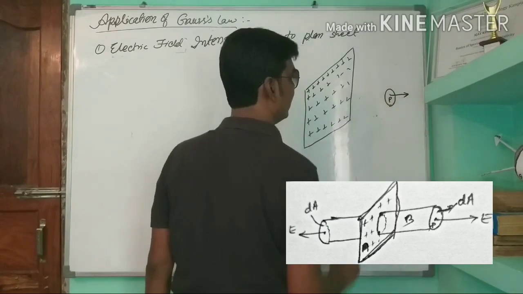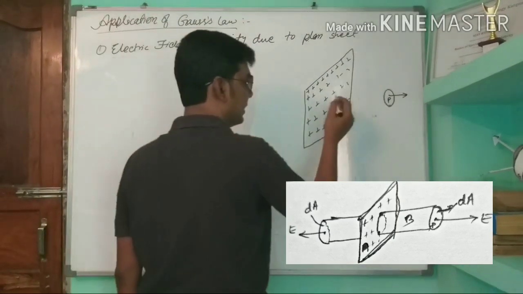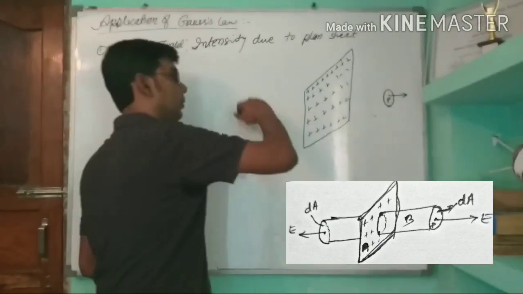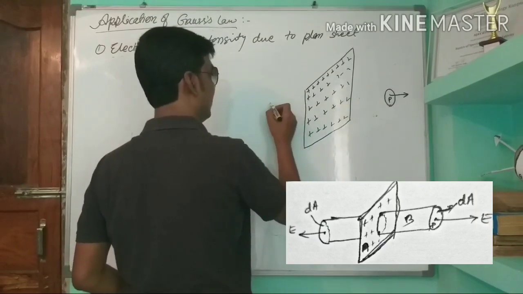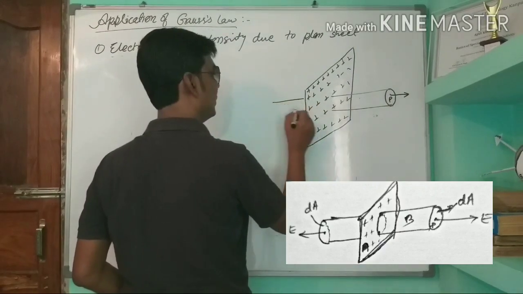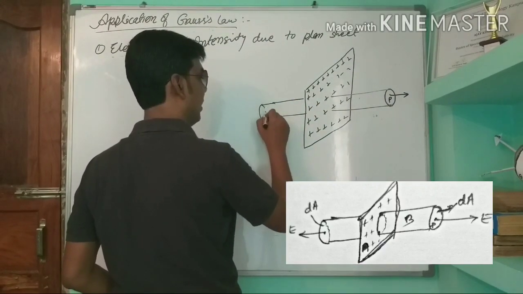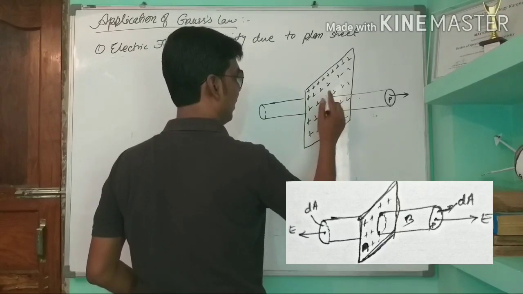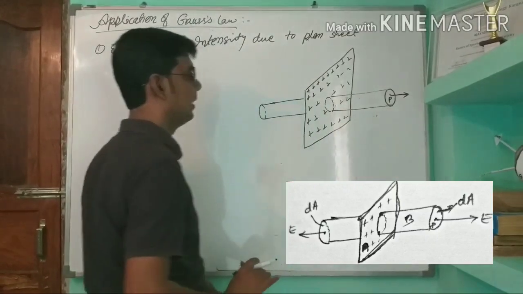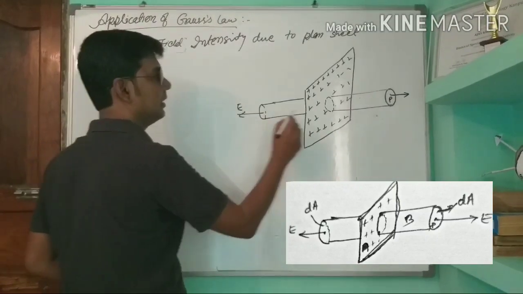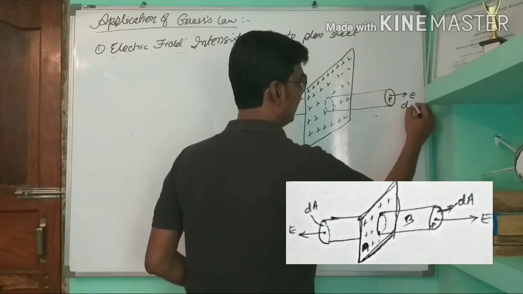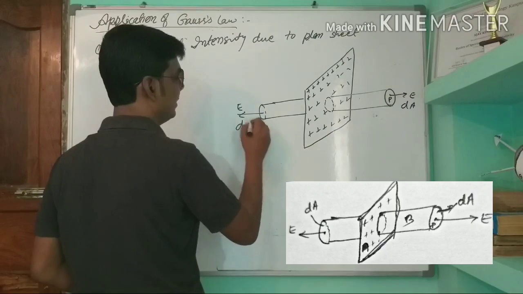Electric field will be in this direction, and in the same way the opposite, because this sheet is very thin, so we will take another side. So it will be like this, and on the opposite side it will be like this. Okay, so both sides' length is the same. So electric field will be in this direction. Here also the area vector is dA. This side area vector is dA.